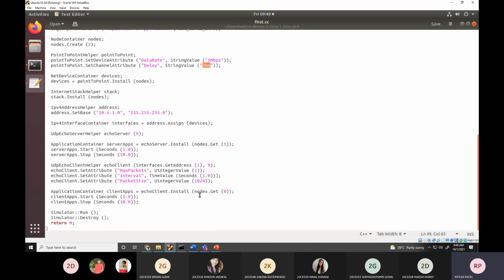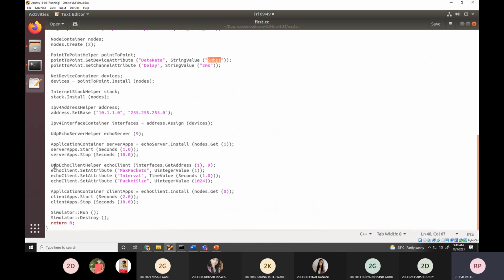Now pay attention to this data rate. Data rate in the sense of the speed of the NIC card. The speed of the NIC card is 5 Mbps. Realistically, practically, it is either 10 Mbps or 100 Mbps or 1000 Mbps. So we have to keep in mind that in the simulator we can write any value, but we have to figure out whether it is a realistic value or a non-realistic value.